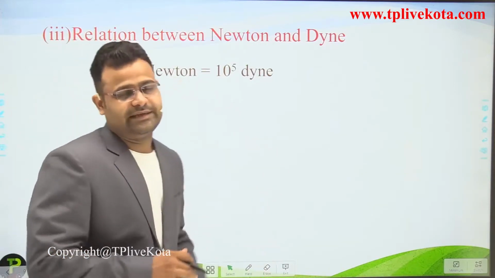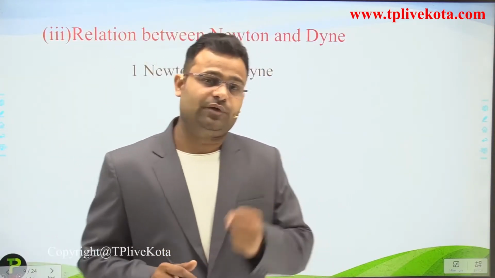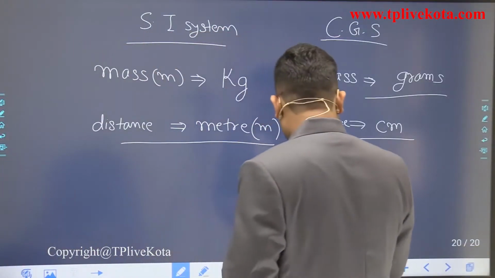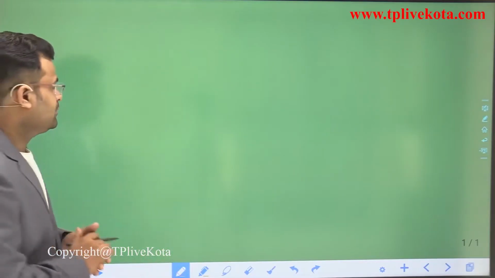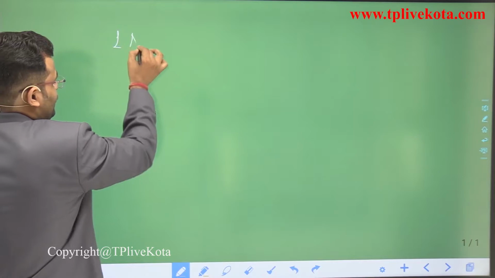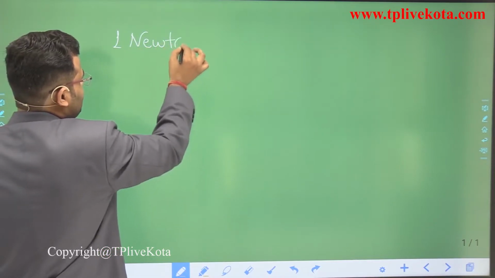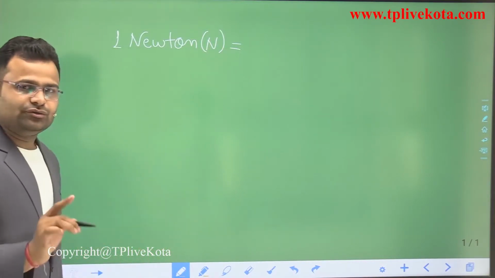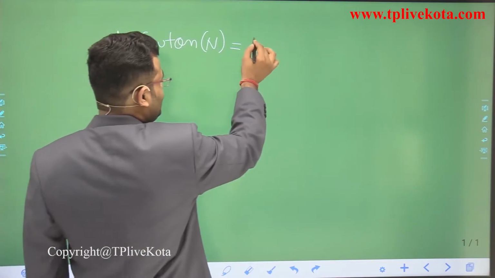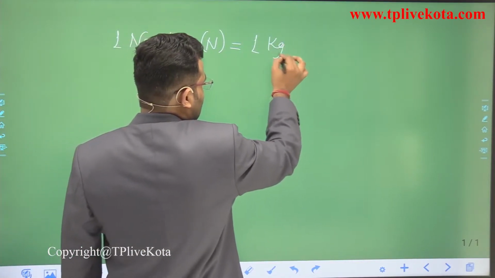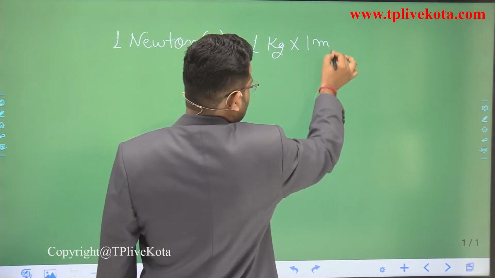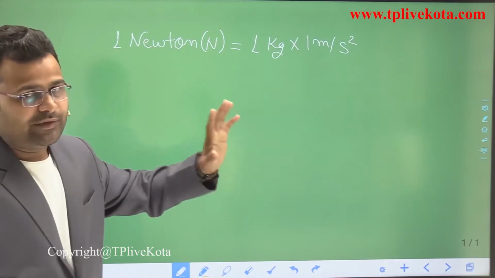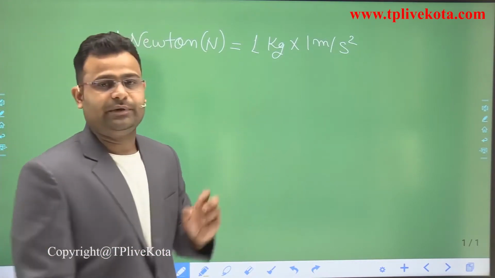How do we get the 10 to the power 5? How can we say 1 Newton is equal to 10 to the power 5 Dyne? In the previous discussion, we know that capital N is equivalent to Newton. We can say 1 Newton is 1 kilogram multiplied by 1 meter per second square. That is the basic formula.